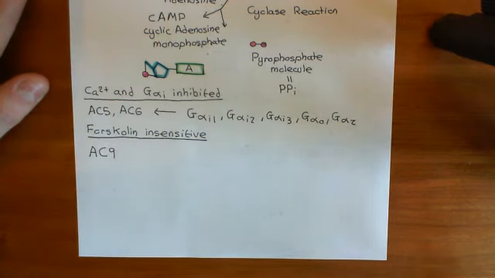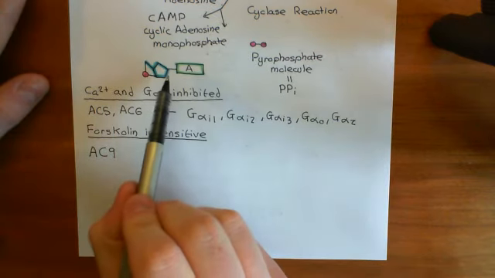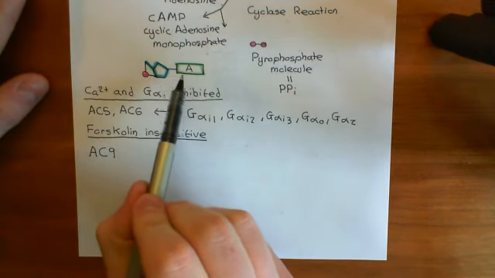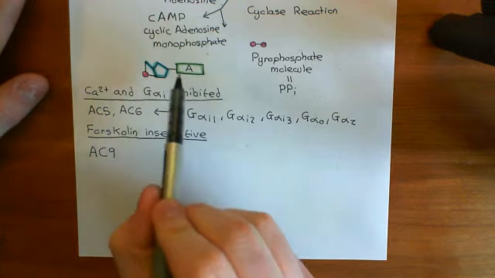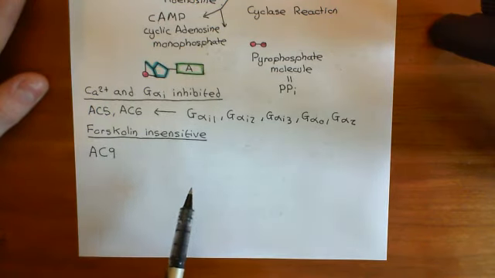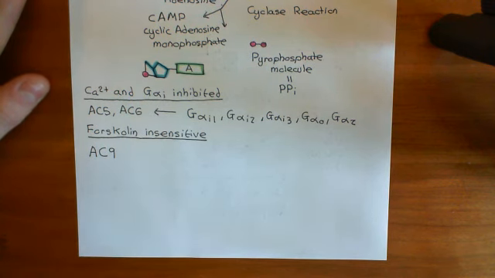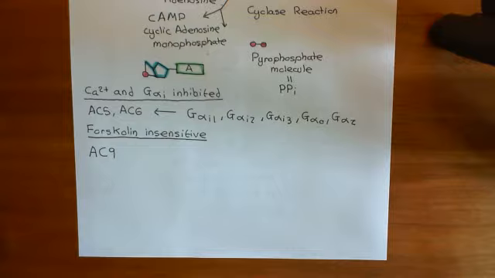This has resulted in the production of loads of cyclic adenosine monophosphate, cAMP. And this now is going to activate the next component of this signaling cascade, which is protein kinase A. In the next video we'll discuss protein kinase A.